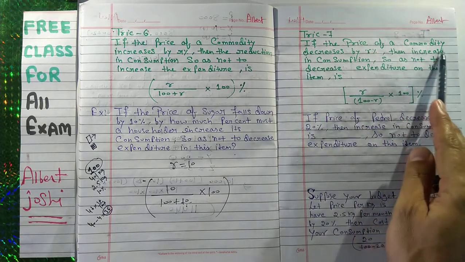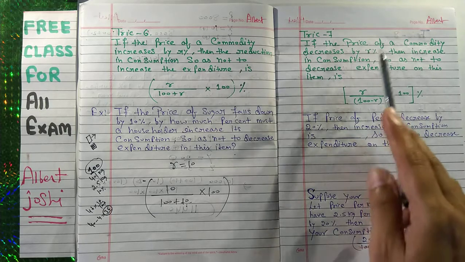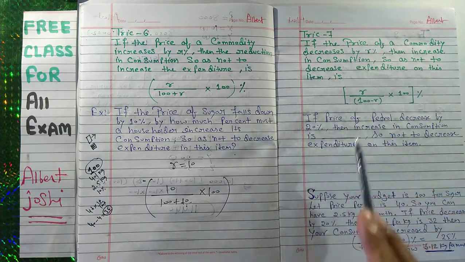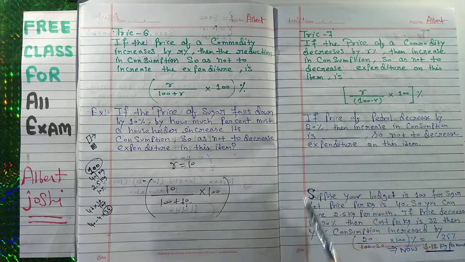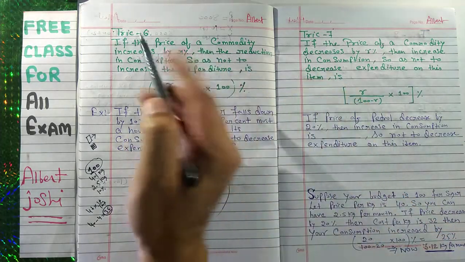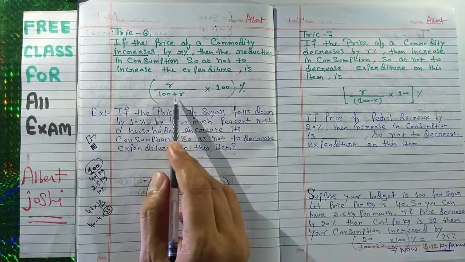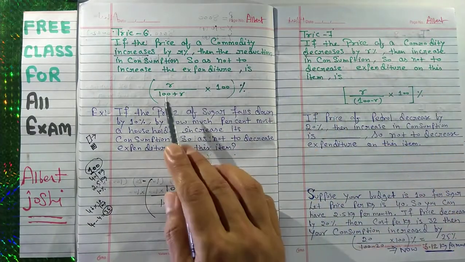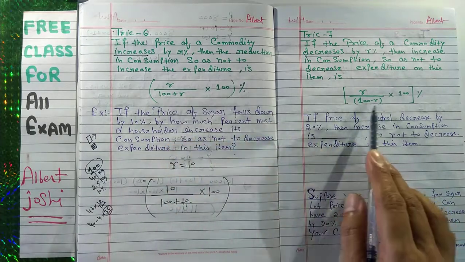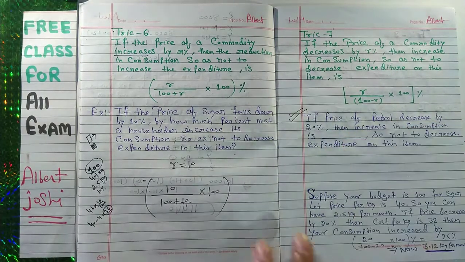If the price of a commodity decreases by R%, then increase its consumption so as not to decrease expenditure on this item. If the price increases, then you have to use this formula. If the price decreases, then you have to use this formula. Only the sign, we have changed the sign only. We will explain by the help of this example.